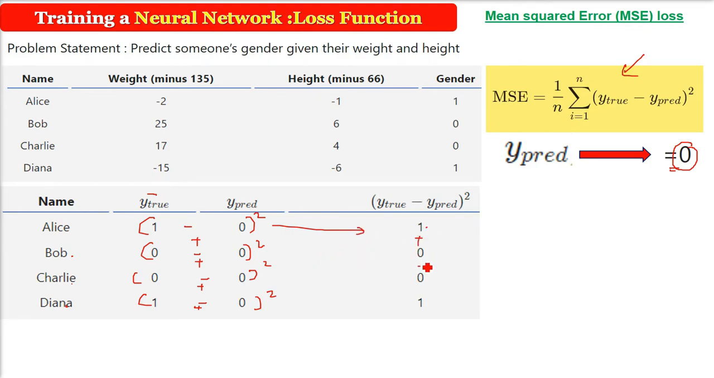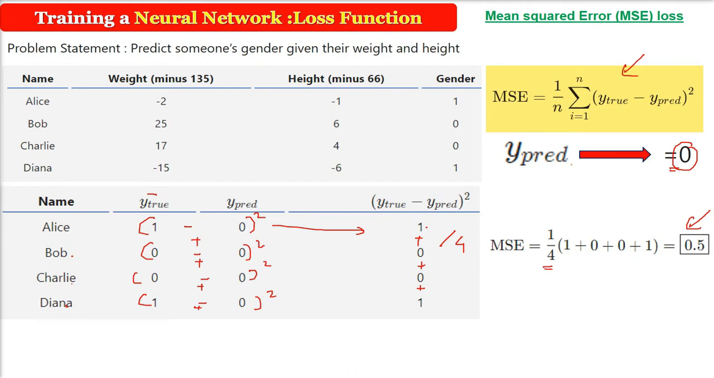So this is y true minus y prediction, whole square, the actual value minus the predicted value, and then we divide it by 4 because there are 4 values. We divide by 4 to get the mean. Mean is always dividing by the number of samples. So this is now 0.5. The difference between the actual value and the predicted value is 0.5. So the mean squared error is 0.5.